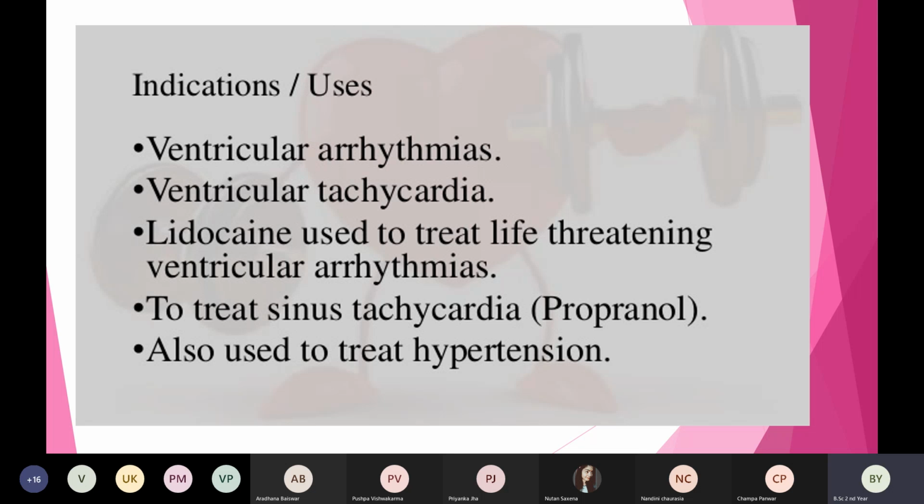And also we will give it in conditions where the patient is having high blood pressure or hypertension. So antiarrhythmic agents are also used as an antihypertensive agent, and also in life-threatening situations. Okay, so is this clear with the indications of antiarrhythmic agents? Anybody has any doubt?